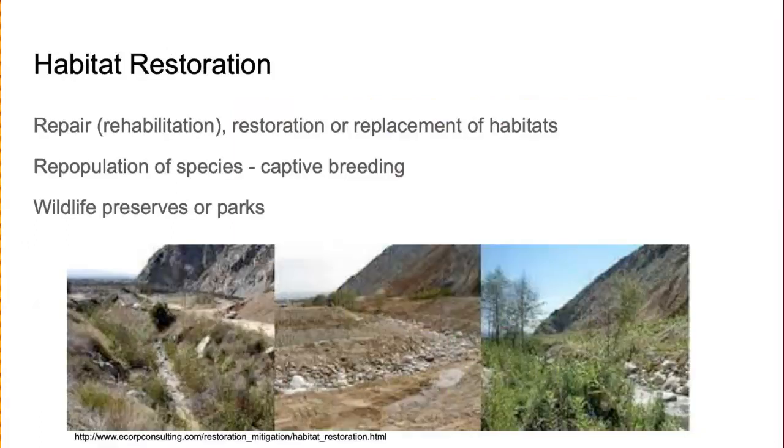Other things we can do include habitat restoration. And the way we do habitat restoration is in one of three ways. We either repair or rehabilitate the area, we restore the area, or we replace the habitat. We also use repopulation of species and captive breeding to help habitat restoration, and we build wildlife parks and preserves.